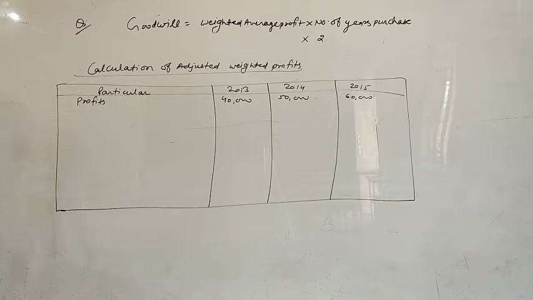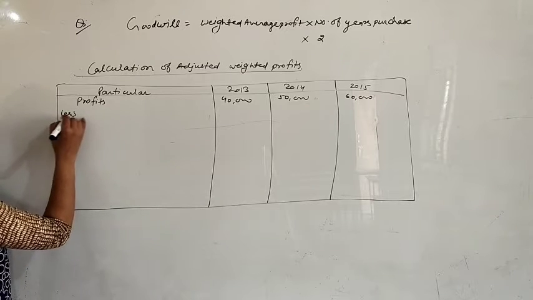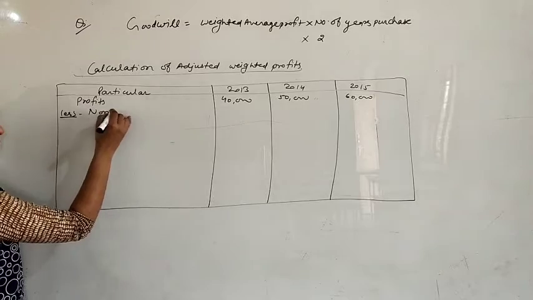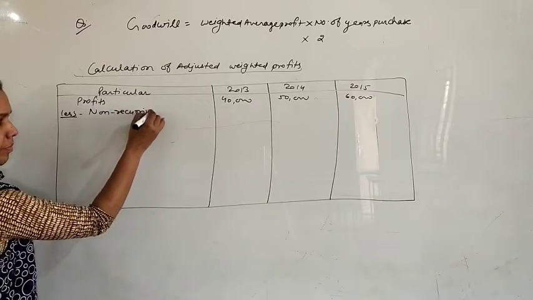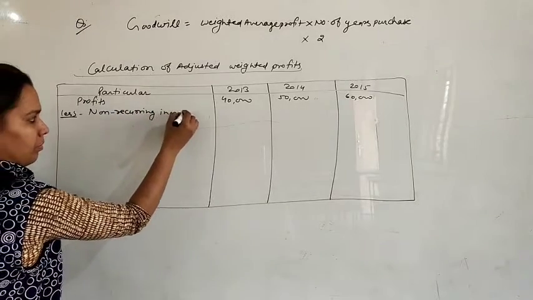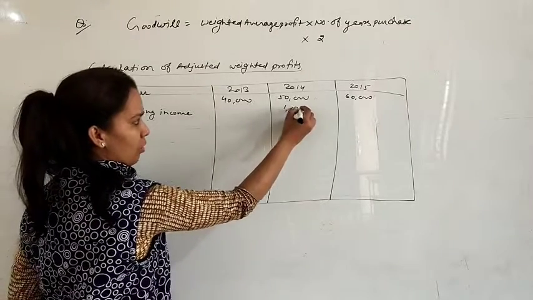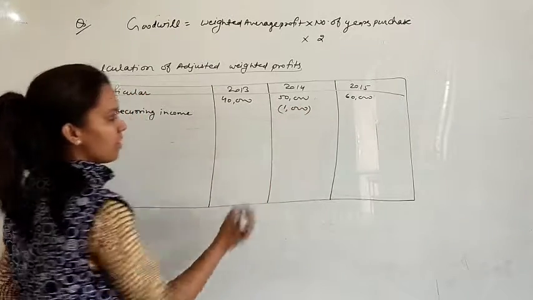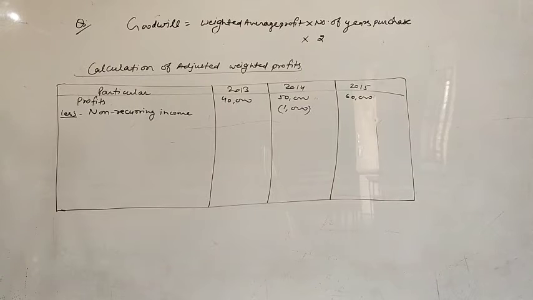Now let's read the first adjustment. Non-recurring income, that is abnormal income of 1,000 rupees, is included in the profits of 2014. So we will subtract this. Non-recurring income, 1,000 rupees in 2014's profits. Second adjustment, the profit of 2013 has been reduced by 6,000 because goods were destroyed by fire.